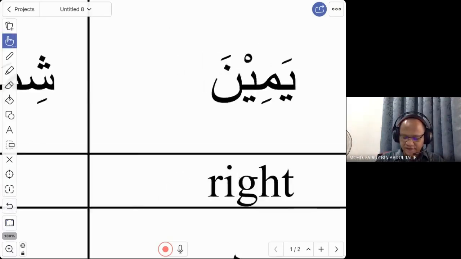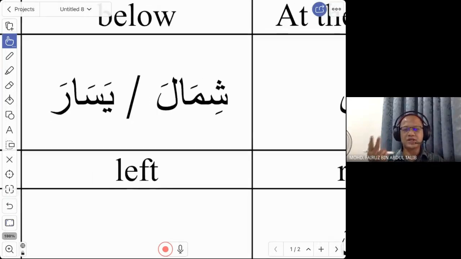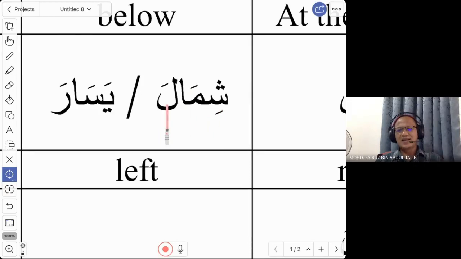How to say left? To say left, there are two words. Normally we use this word: Yasar. Yamin, right. Yasar, left. But among the Arabs, they also use this word to say left, which is Shimal.